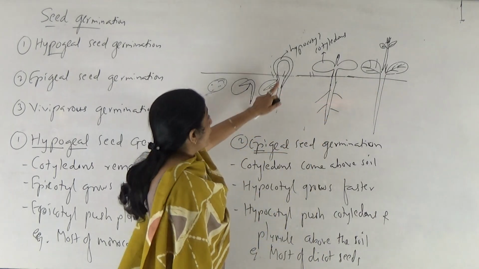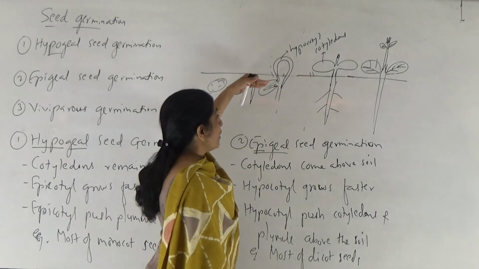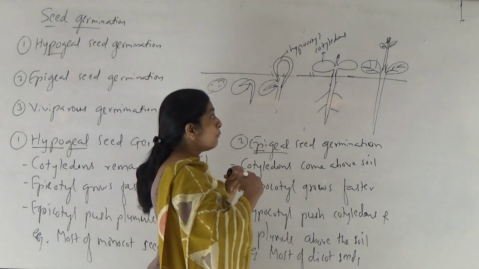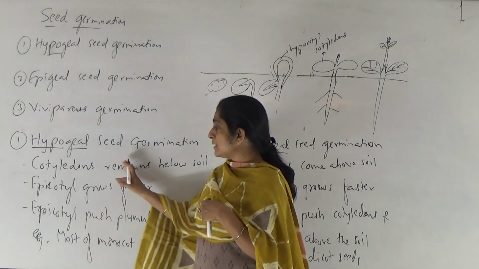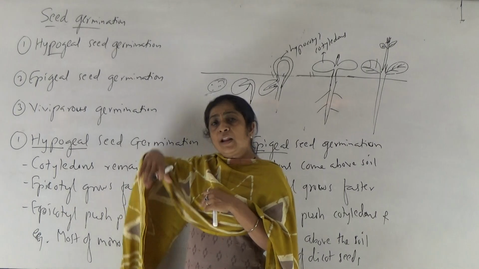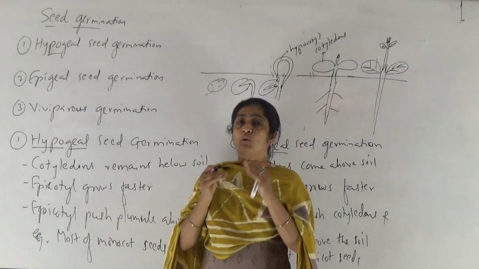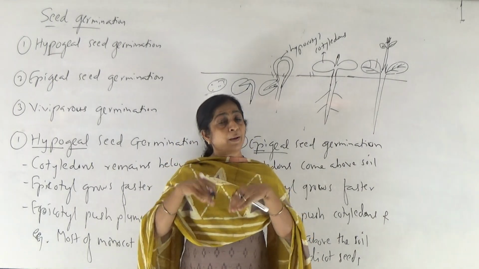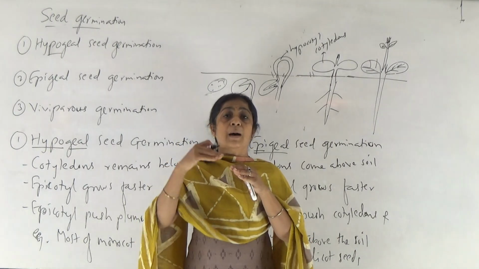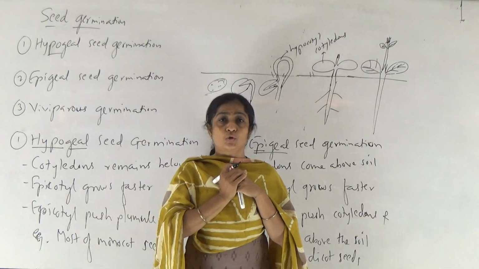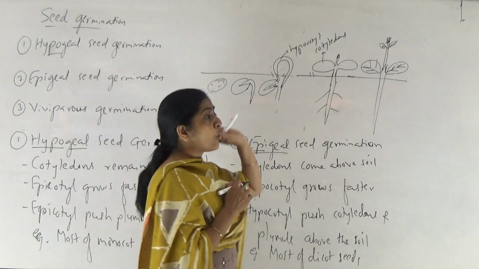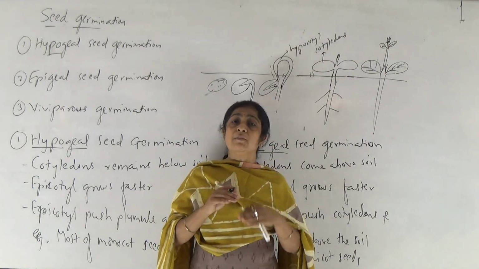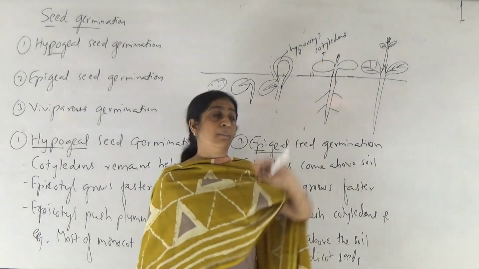So see here, due to rapid growth of hypocotyl, cotyledons as well as plumule both are pushed above the soil, whereas in hypogeal germination, due to rapid growth of epicotyl, only the plumule is pushed above the soil. Because what is epicotyl? The part of embryo axis above the cotyledon. Hence cotyledons remain below the soil, and only the plumule, that is the upper part, is pushed above the soil, right? Whereas here, hypocotyl is the part of embryo axis below the cotyledon. When it grows faster, it will push cotyledons as well as plumule above the soil.